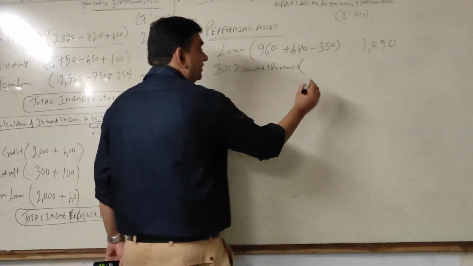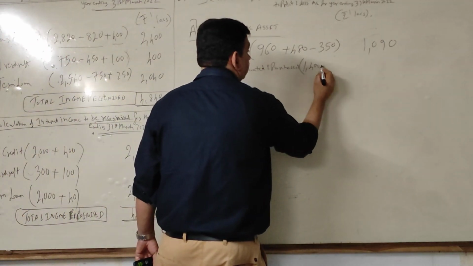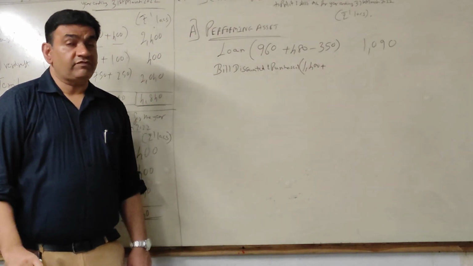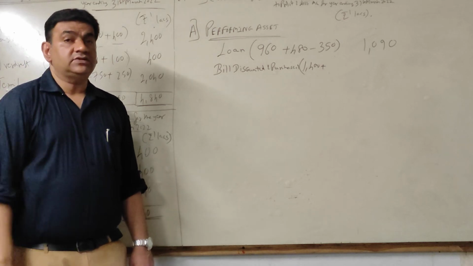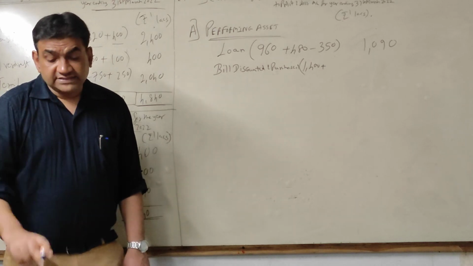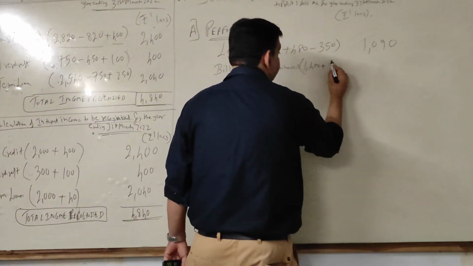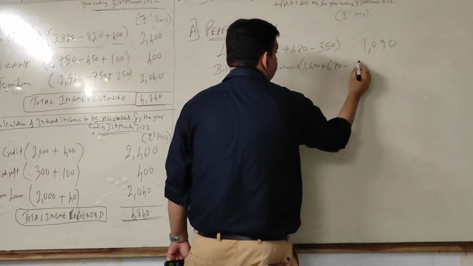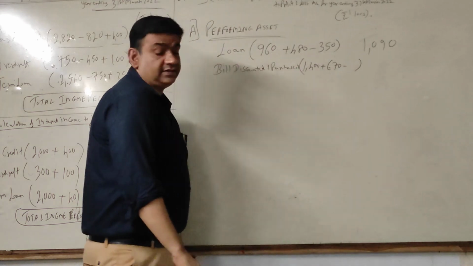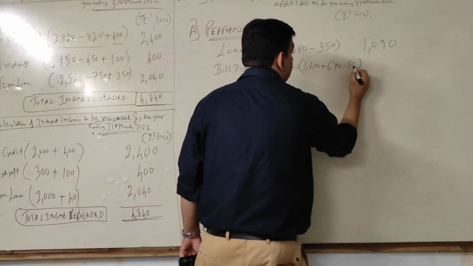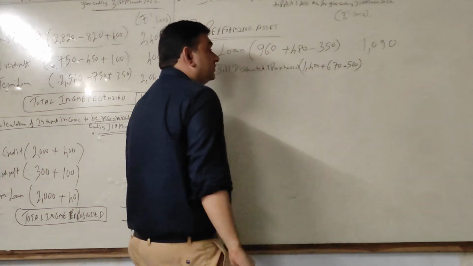How much have I received? 1400, the actual amount received. Remember, we are on performing only. When we come to non-performing, the concept will change. Plus, on the last day of the year, I am supposed to receive 670. And what is receivable on the first day of the year, I will remove it. So I will repeat.